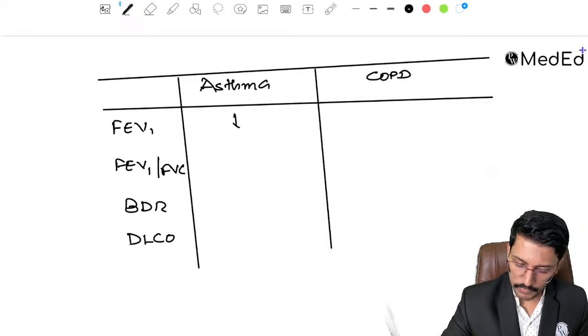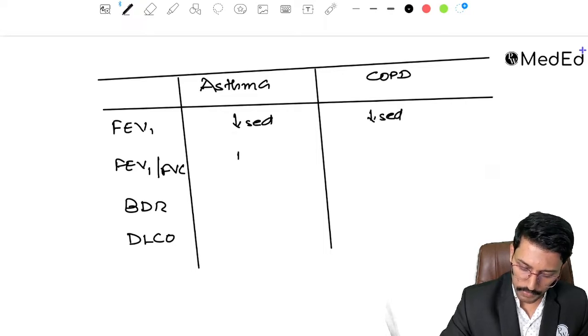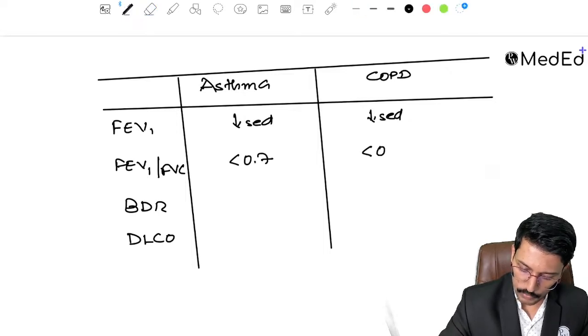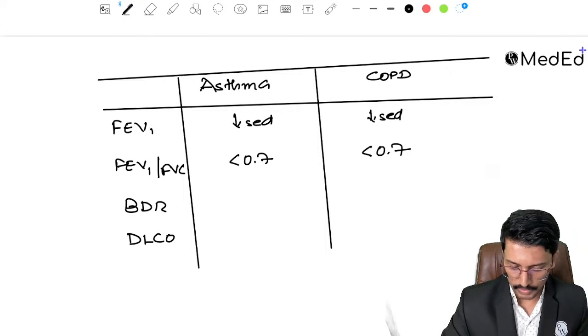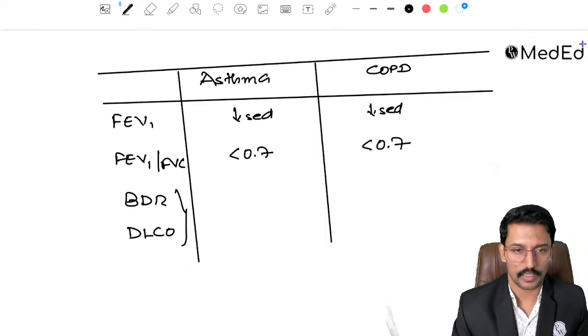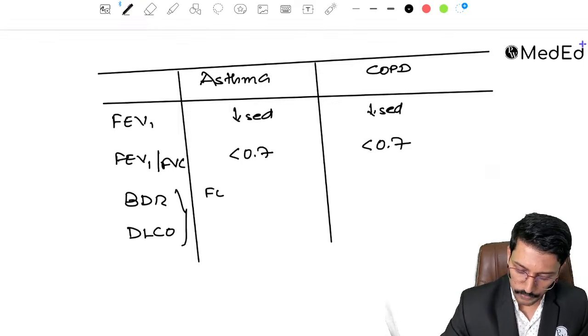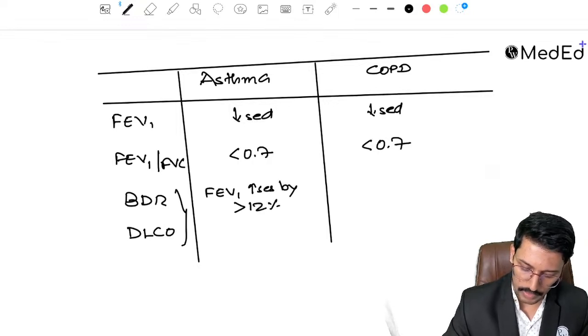FEV1 will be decreased in asthma, and so is the case in COPD. The FEV1 by FVC ratio will be decreased in both cases, that means less than 0.7, because both of them are obstructive lung diseases. So these two tests are the ones which will help us to differentiate mainly. The bronchodilator reversibility test shows FEV1 increases by more than 12% in asthma.